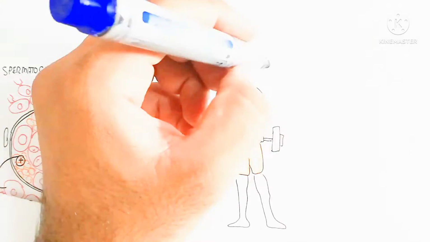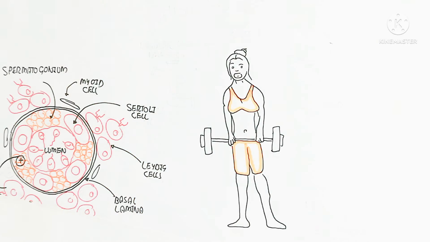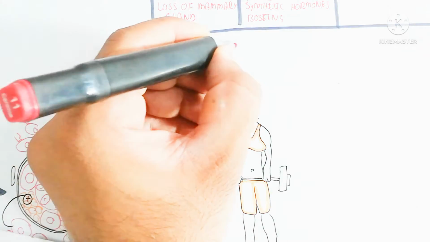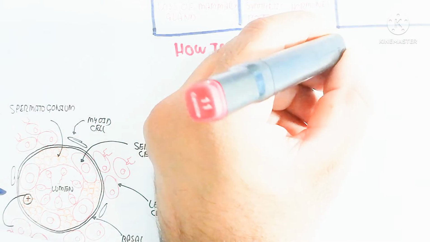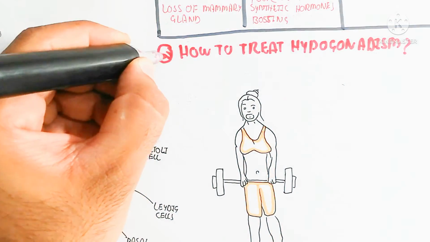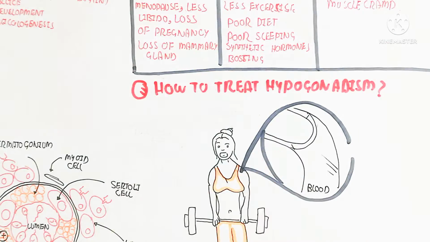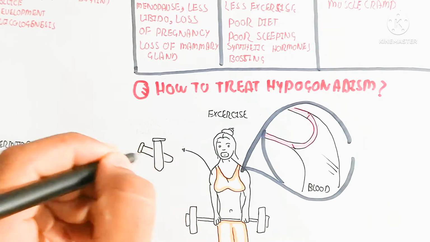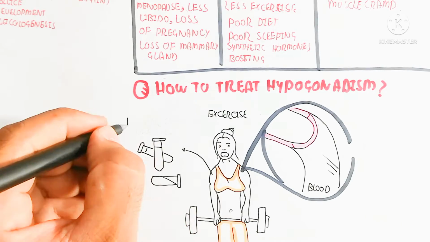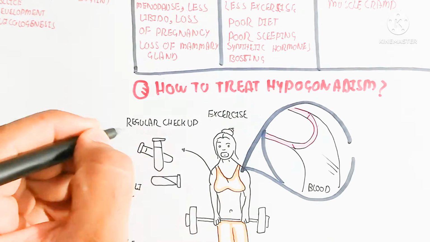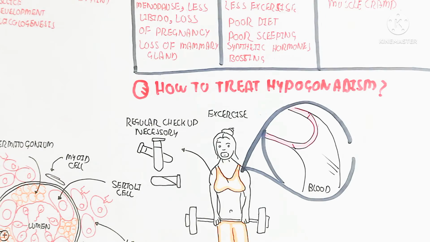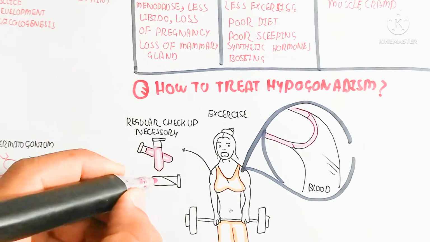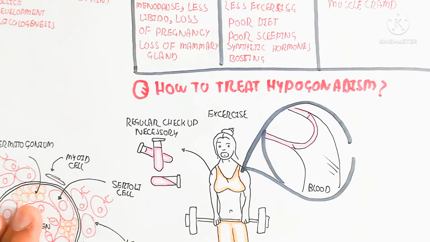So we can manage how to treat hypogonadism. Exercise is the best remedy for increasing testosterone, because the breakdown of muscle will lead to uptake of testosterone, and the male and female reproductive systems will develop more efficiently.